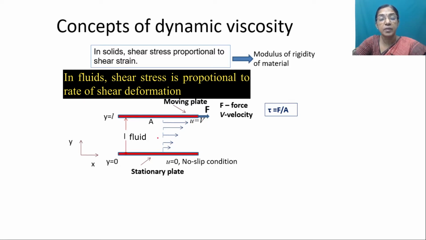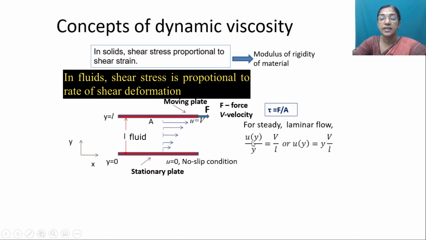So shear deformation d theta by dt is equivalent to du by dy or v by L. For a steady laminar flow, we can write u_y by y equal to v by L. That means u_y indicates the velocity at any point y from the bottom plate. So v by L is the velocity gradient. Since this distance is very small, the velocity is varying linearly. So we can write the velocity at any point equal to y into v by L, where v by L is the velocity gradient and u_y is the velocity at the position y.